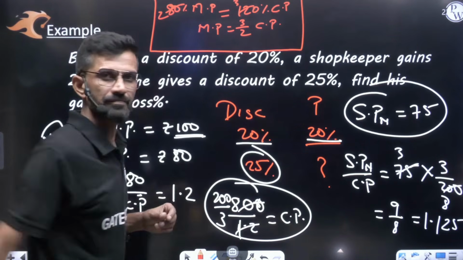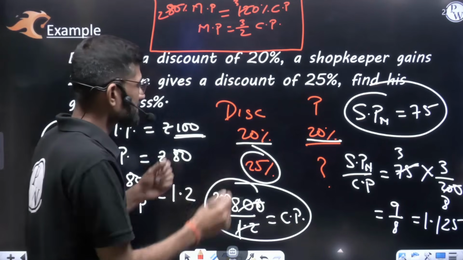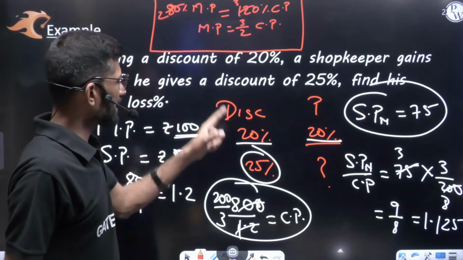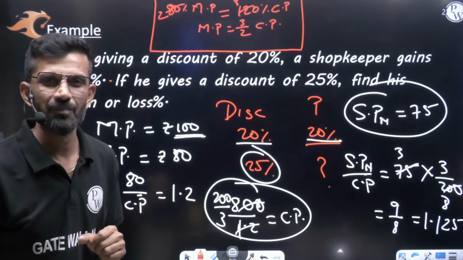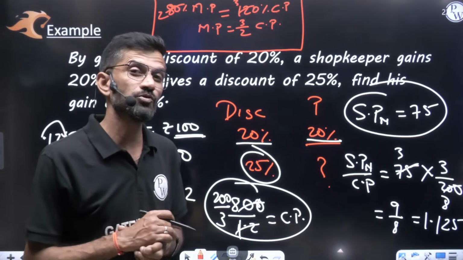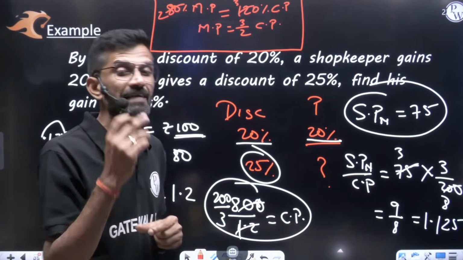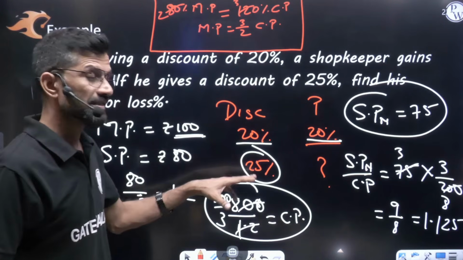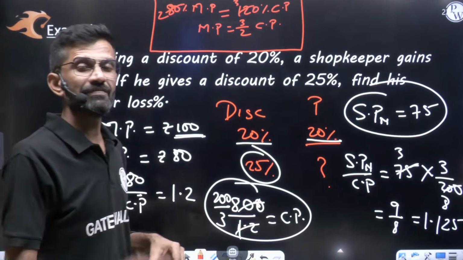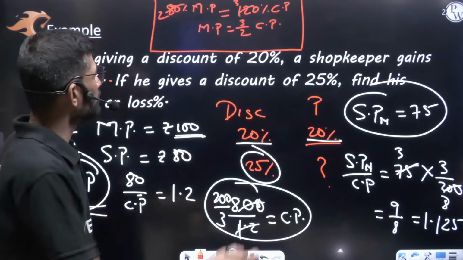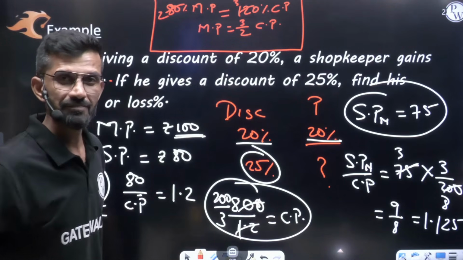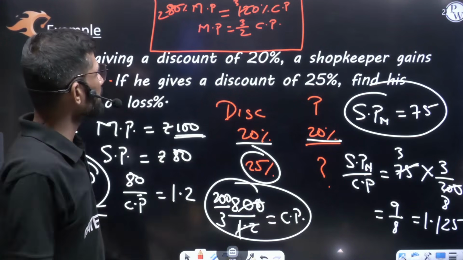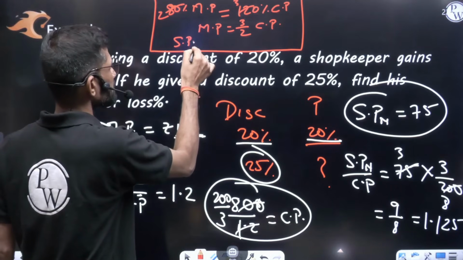I got this. Next case, on the same mark price, he is giving a 25% discount. A 25% discount means the new selling price will be 75% of the mark price. So what I'll do is multiply by 75% on both sides. On the left hand side, 75% of the mark price becomes the new selling price.